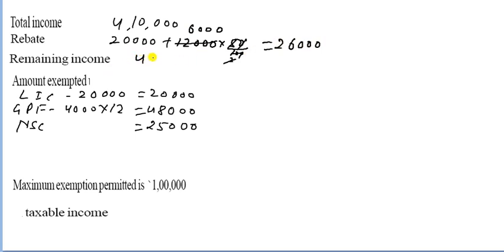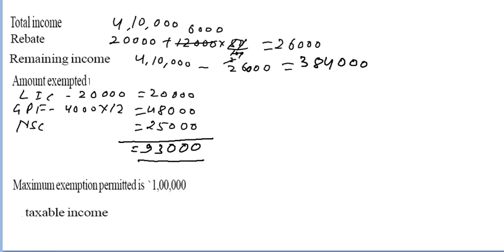So remaining income is 4,10,000 minus 26,000.